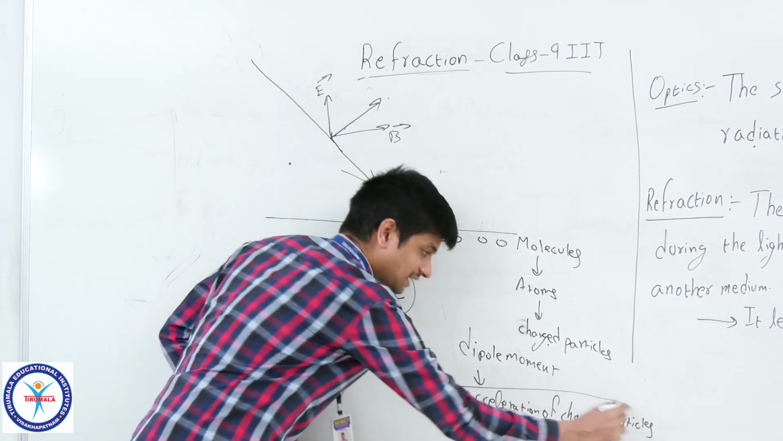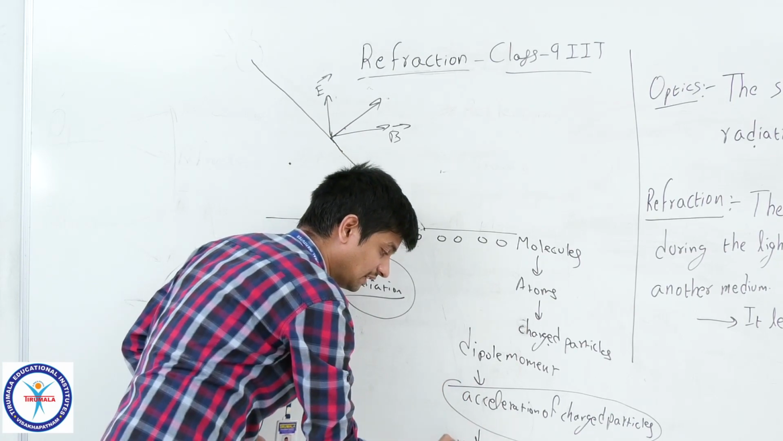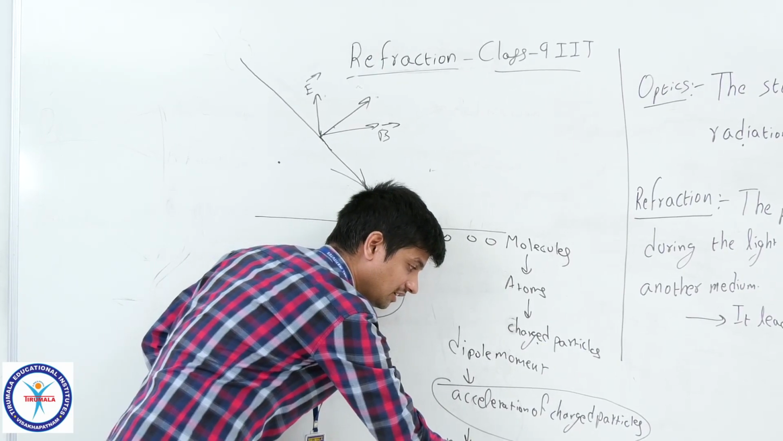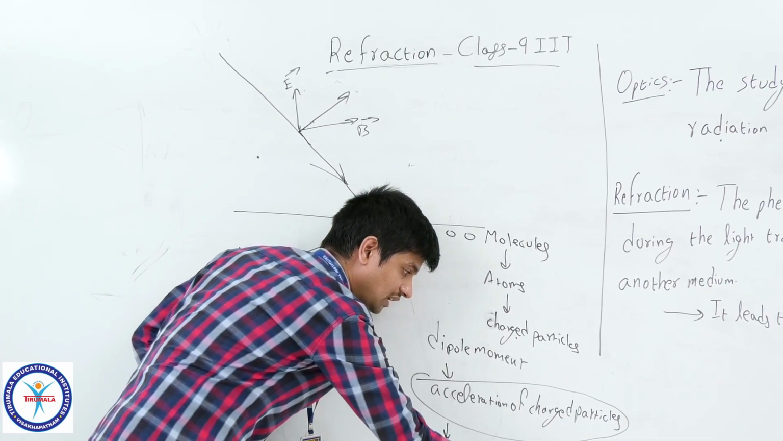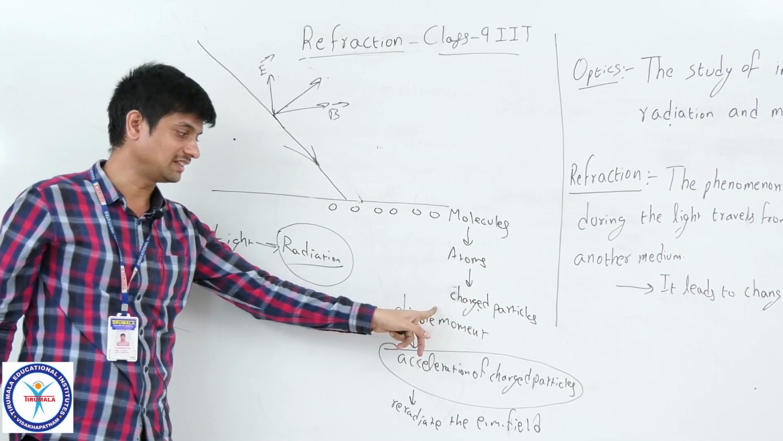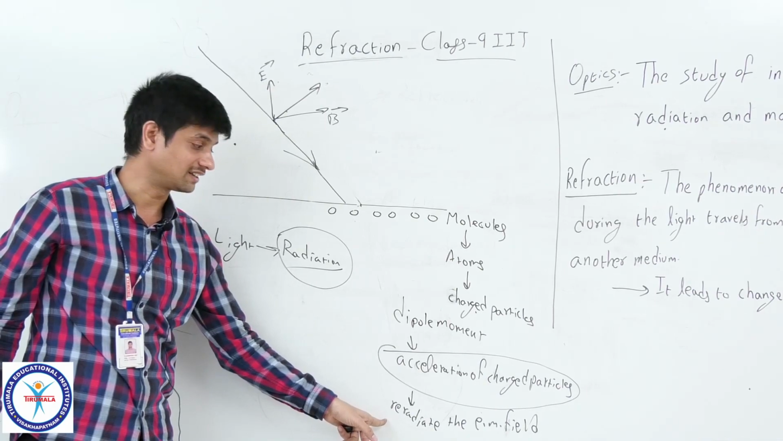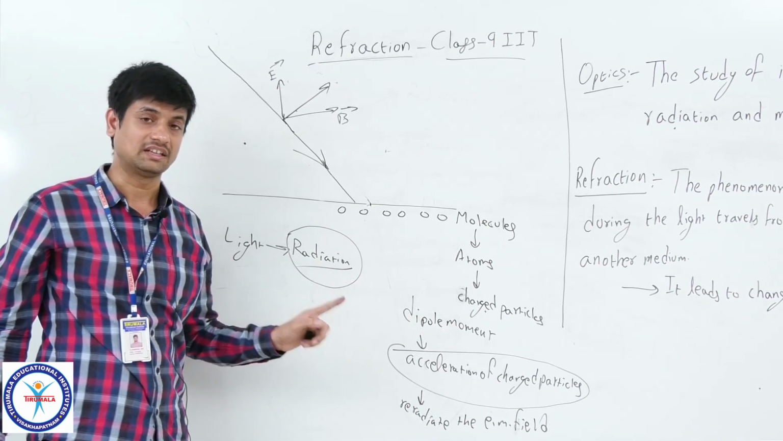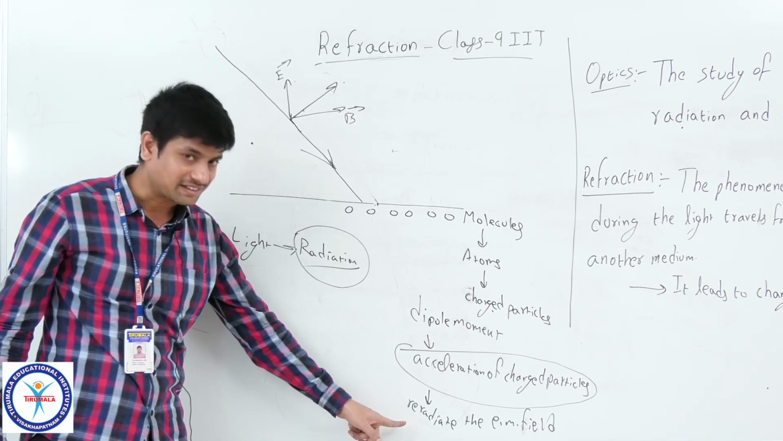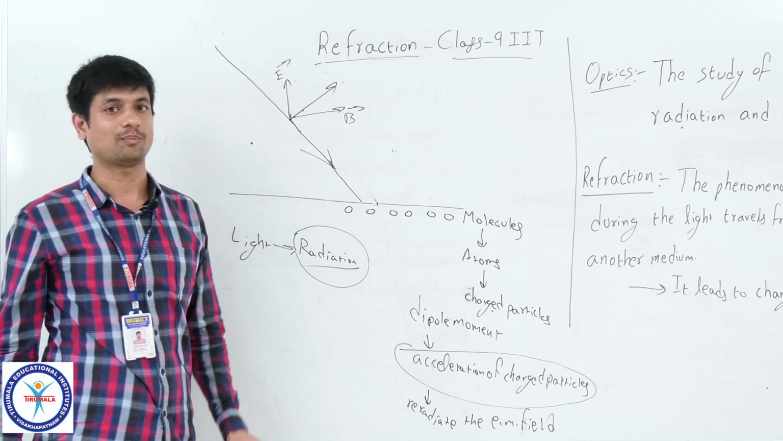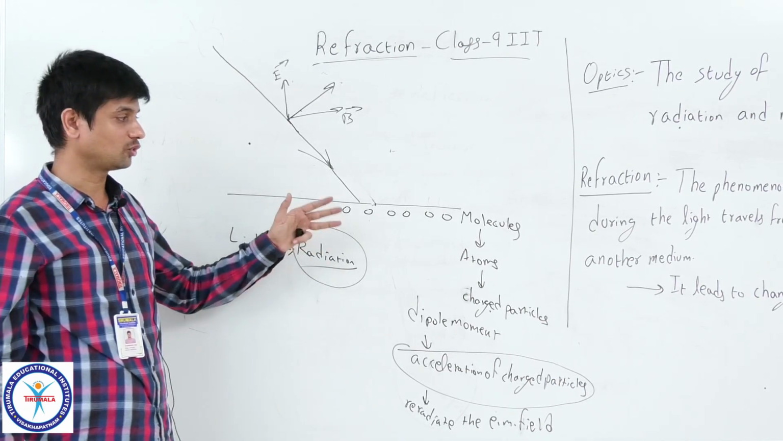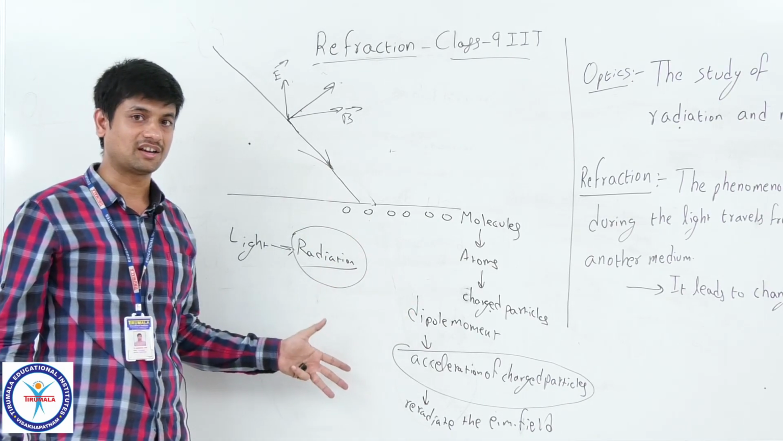So these accelerated charged particles will re-radiate the EM field. This electromagnetic field interacts with the charged particles and produces again re-radiation of that electromagnetic field. That will be visible to us. So what are the characteristics of this re-radiated electromagnetic field? That will be discussed with the vector method. Before going to understand it, you need to know this. That's why all these things have been explained.